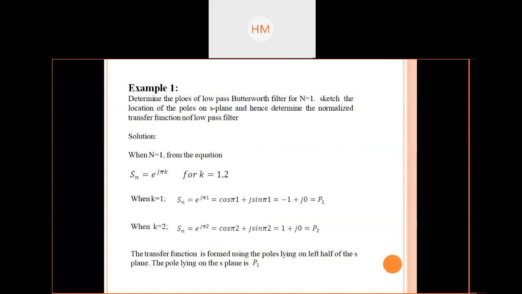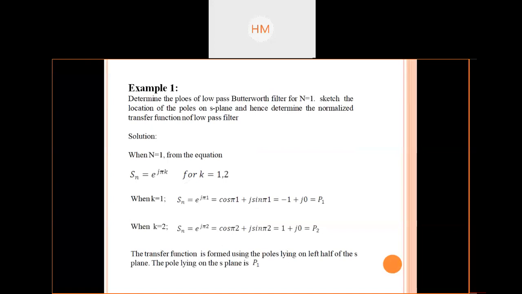Simplify, students. Finished. You can see P1 is equal to -1, P2 is equal to 1.